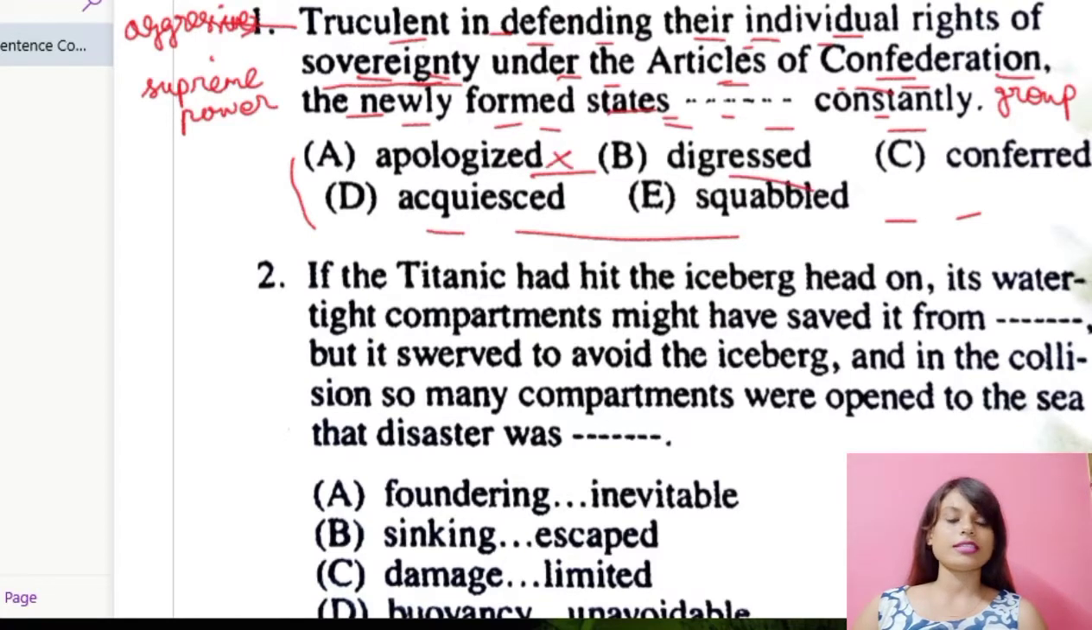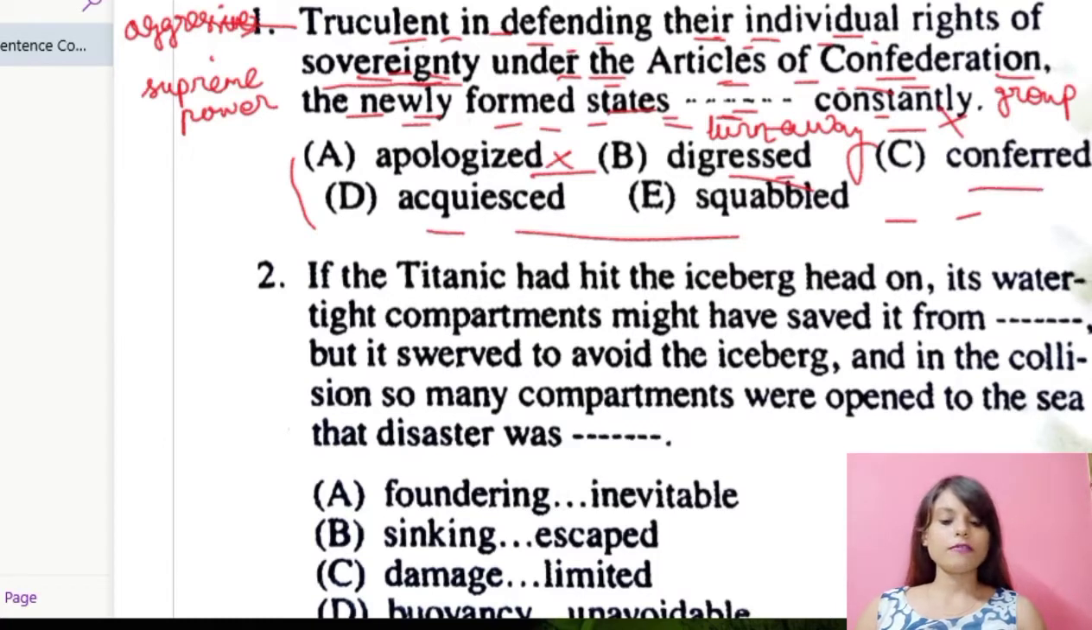Number B, digressed. Now digressed means to turn away or to deviate. Alright, so I'm writing it down as simple meaning, that is to turn away, or you can say deviate, that is you are moving in one path and then suddenly you are going to the right side. So that's deviation. You were moving in a straight path and you suddenly took a turn. That is deviation, and that is digress. Alright. So if I put digress over here, truculent in defending their individual rights of sovereignty under the Articles of Confederation, the newly formed states digressed constantly. No, it's not making any sense.